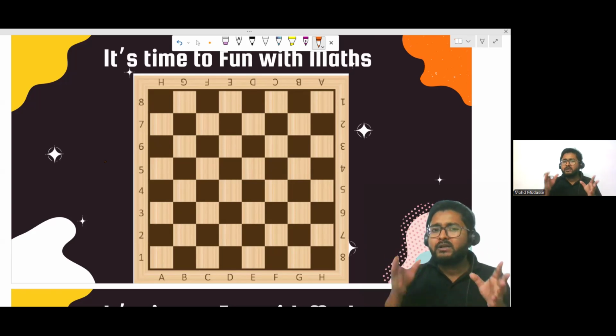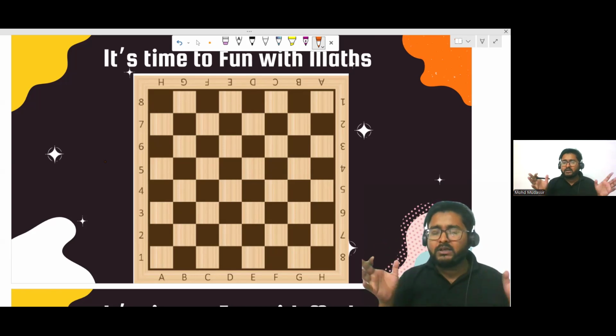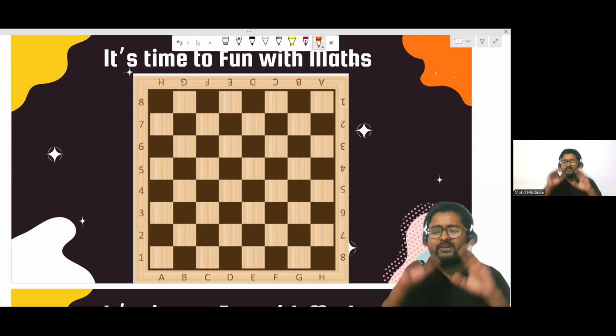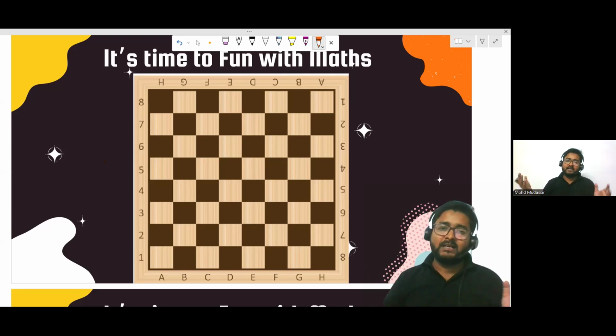If you don't have a chessboard, simply draw 64 squares on an A4 sheet. Randomly you can just draw it, no need to use a ruler or scale. Normally you can just draw it. But I think you all have a chessboard, right? So you can bring it quickly. Okay, that's great, everyone. So what do you have to do now?